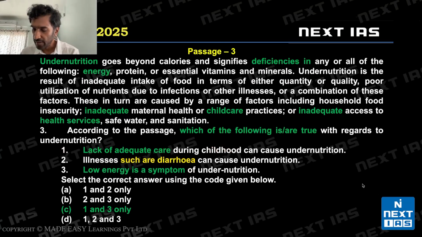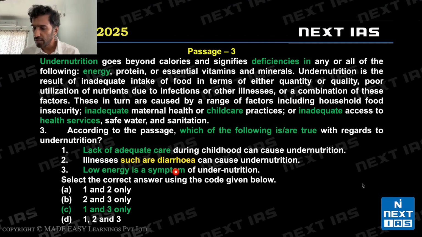Statement 1 is valid. Now, statement 2 says illnesses such as diarrhea can cause undernutrition. We are told in the second sentence, undernutrition is a result of inadequate intake of food, poor utilization of nutrients due to infections or other illnesses. Now, infections or other illnesses does not specifically include diarrhea, right? It may or may not include diarrhea. It's not discussed in the passage. So statement 2 is invalid. This is a fact that is not stated in the passage.